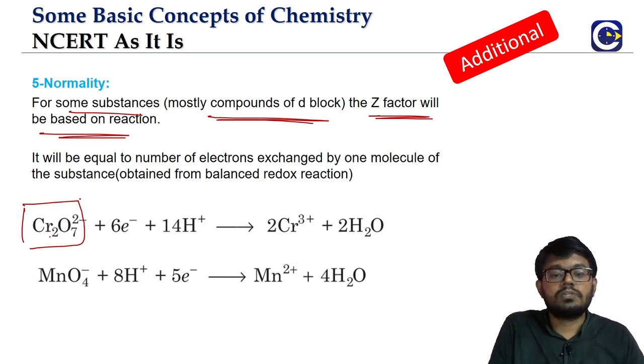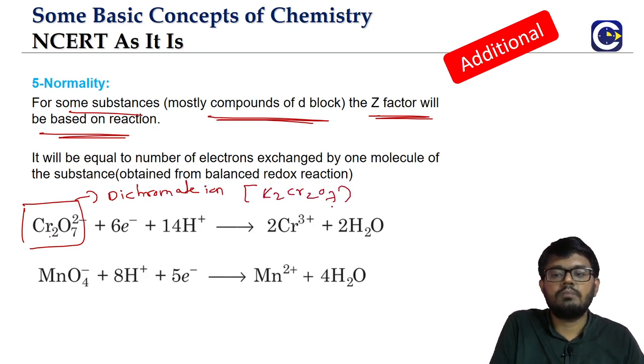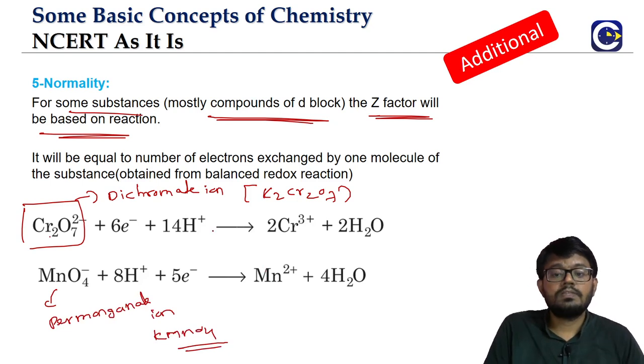Cr2O7 2 minus, this is actually the dichromate ion. The compound from which we get it, a very famous compound, is potassium dichromate. This is called the permanganate ion, MnO4 minus. This will come from the substance potassium permanganate, KMnO4. You see here in the acid medium, the dichromate ion is exchanging how many electrons?